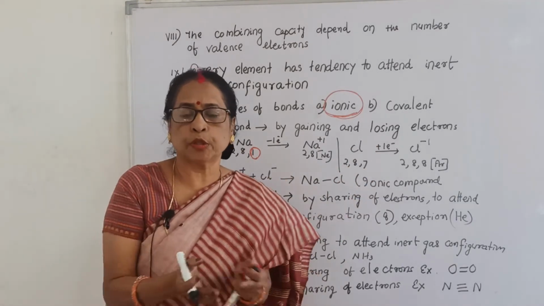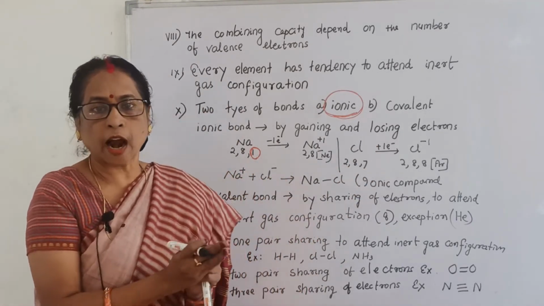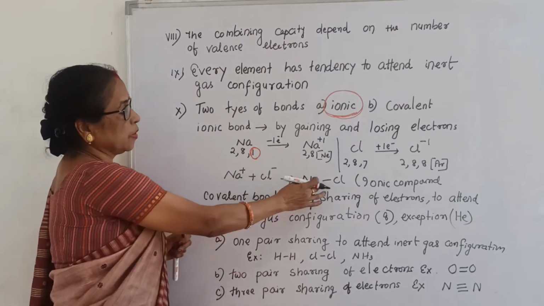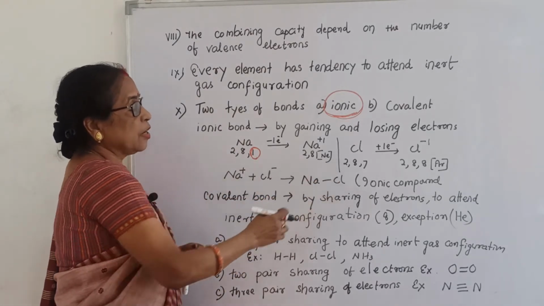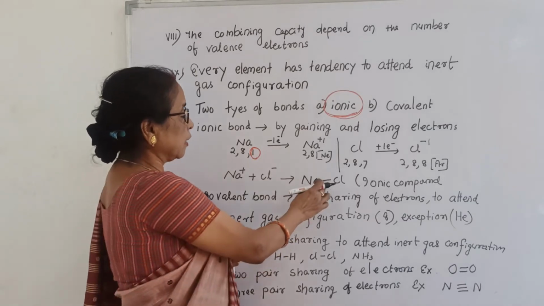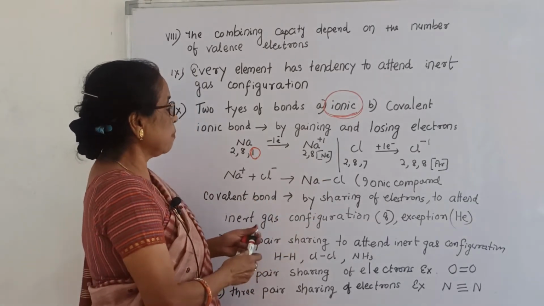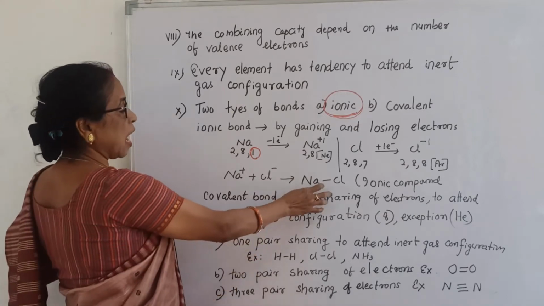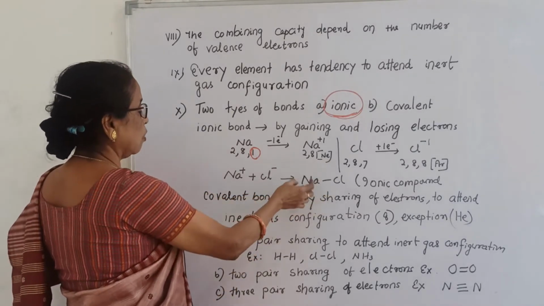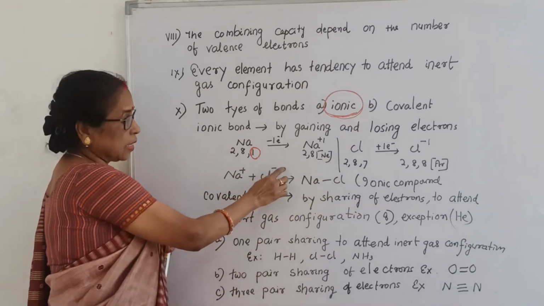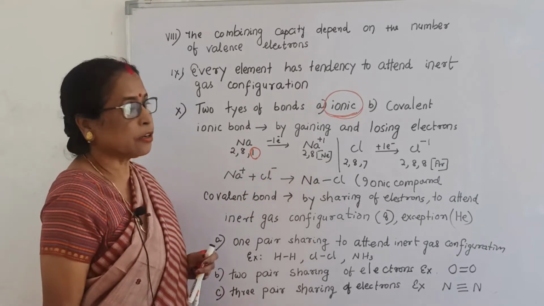You know, any opposite charges have electrostatic attraction. So here it gives NaCl, it is called ionic compound sodium chloride, and the bond is called ionic bond. And here it is very important, remember this is ionic bond, how they form Na plus, Cl minus, and lastly we get the ionic compound.